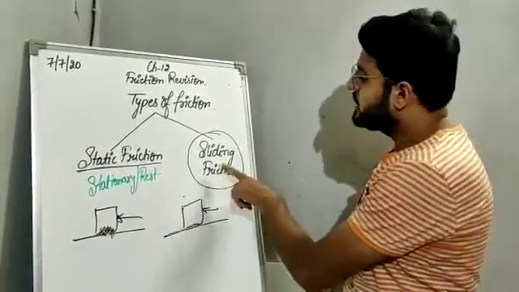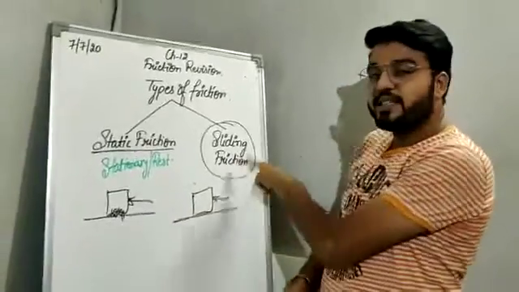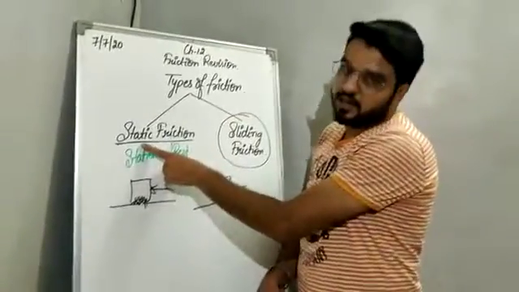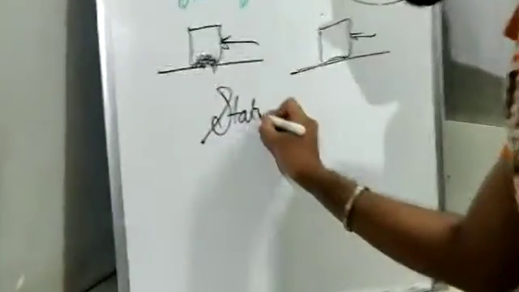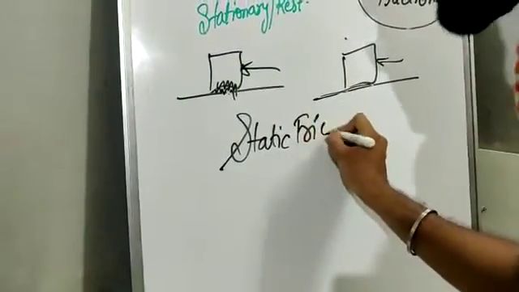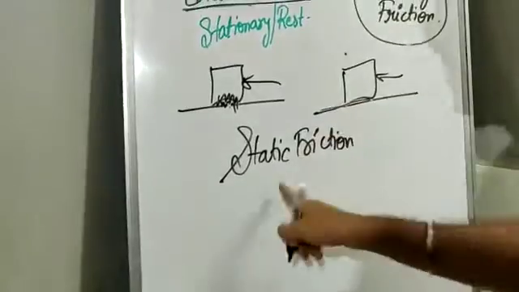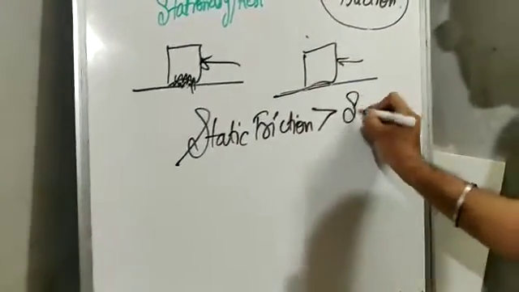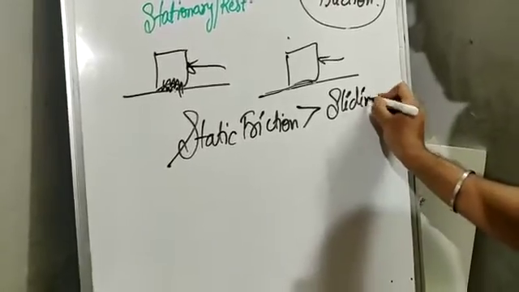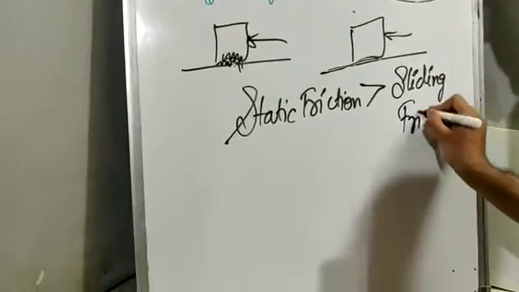Therefore sliding friction is always less than static friction. I repeat, the measure of static friction is always more than sliding friction. Very important.